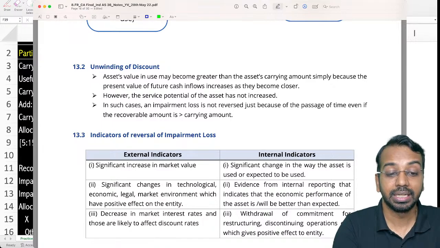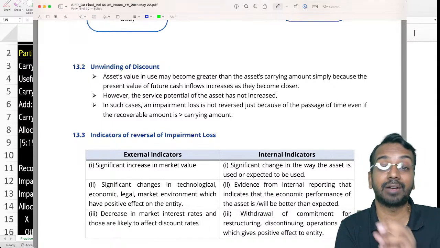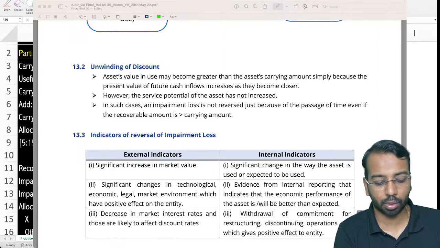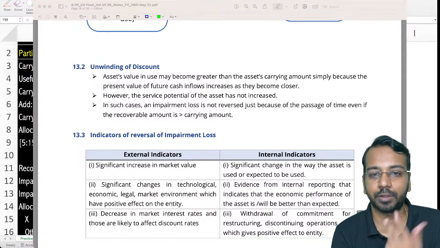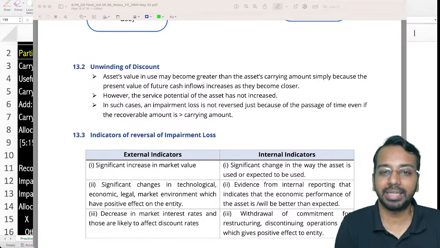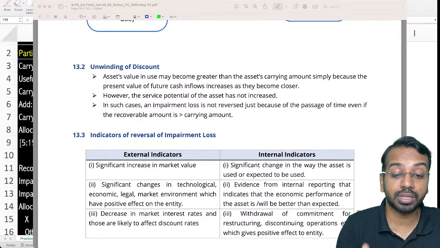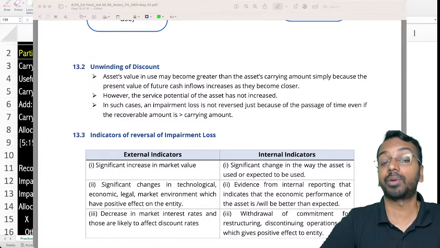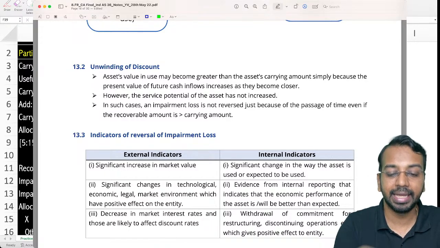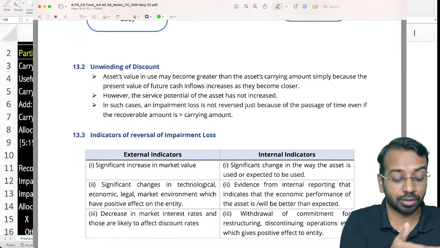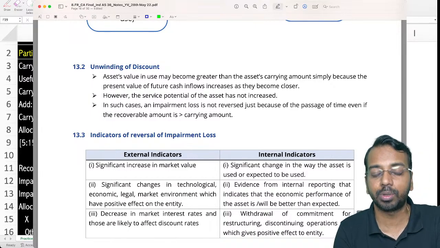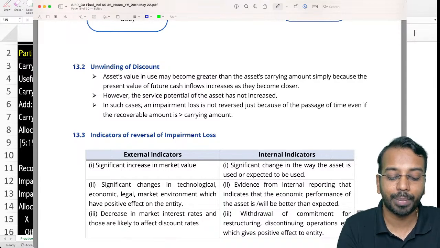For example, if I have 10,000 to be received after 3 years, today if I discount it, I will discount it for 3 years. Next year if I discount it, I will discount it only for 2 years. So my present value will automatically increase. But just because the discounting factor has changed, or just because the number of years have changed, I should not say that there is a reversal of impairment, because the change in the recoverable amount is purely attributable to passage of time.